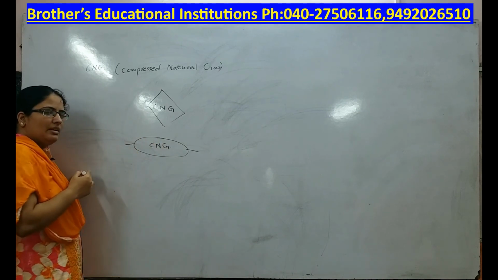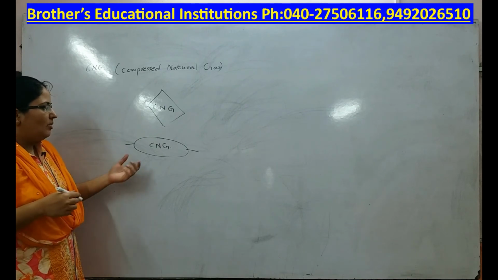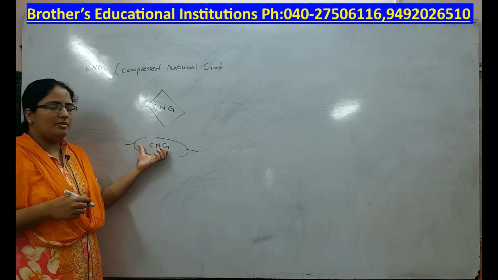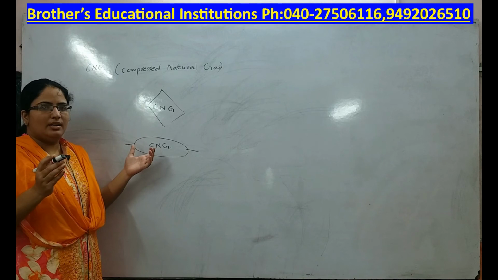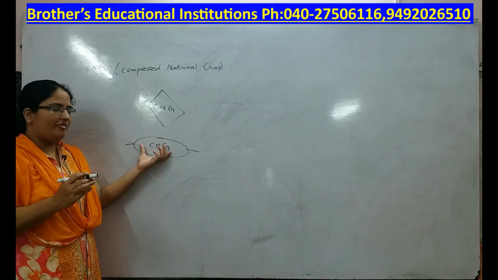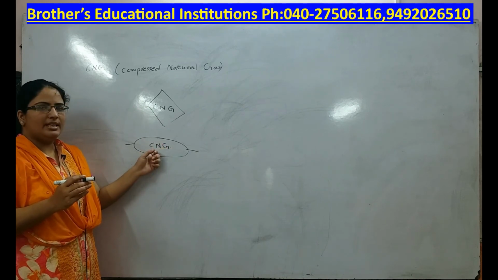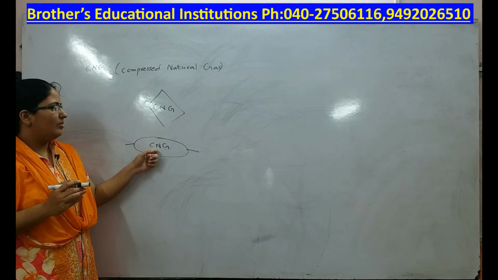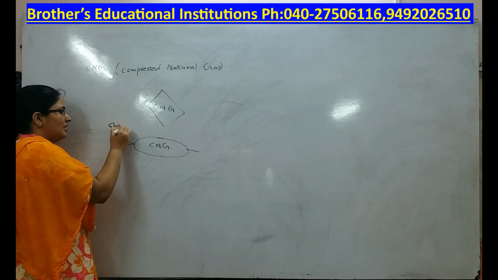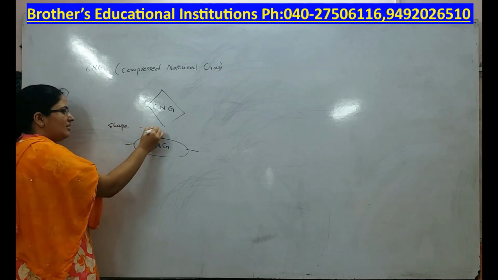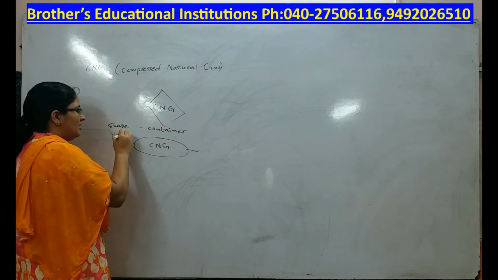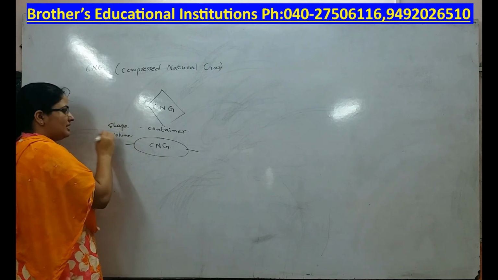CNG cylinders. Okay, now what they do is they compress a large amount of gas in a small space. Compressing means what? Bringing together, bringing closer. Large volumes of gas are compressed in this CNG cylinder. Now from this we understand that gases neither have a definite shape, but they take the shape of the container. They don't have definite volume as well.